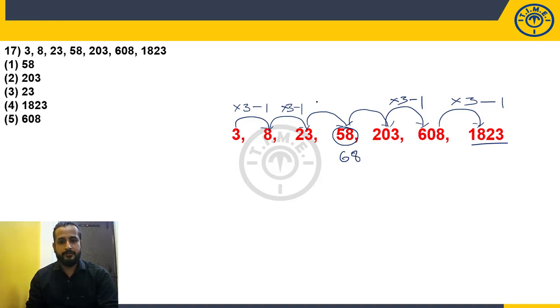Let's assume that these are wrong numbers. Into 3 minus 1 according to this pattern. Let's check it. 68 times 3 is how much? 204. Minus 1, 203. Perfectly matching. So what is the wrong number in the series? 58. Simple one. So choice 1.